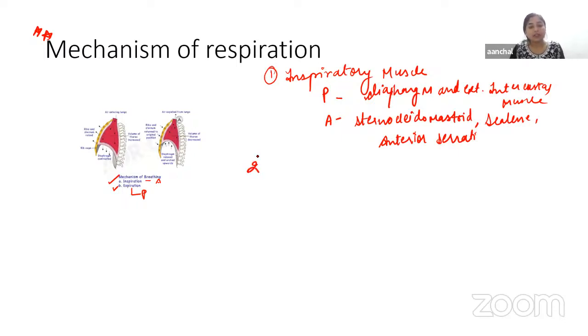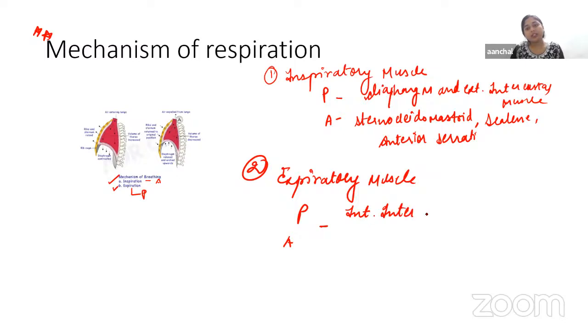Okay, then another thing we have is expiratory muscles. In expiratory muscles also we have primary and accessory. In primary muscles we have internal intercostal muscles, which are again innervated by intercostal nerves. And in accessory muscles, we have abdominals.